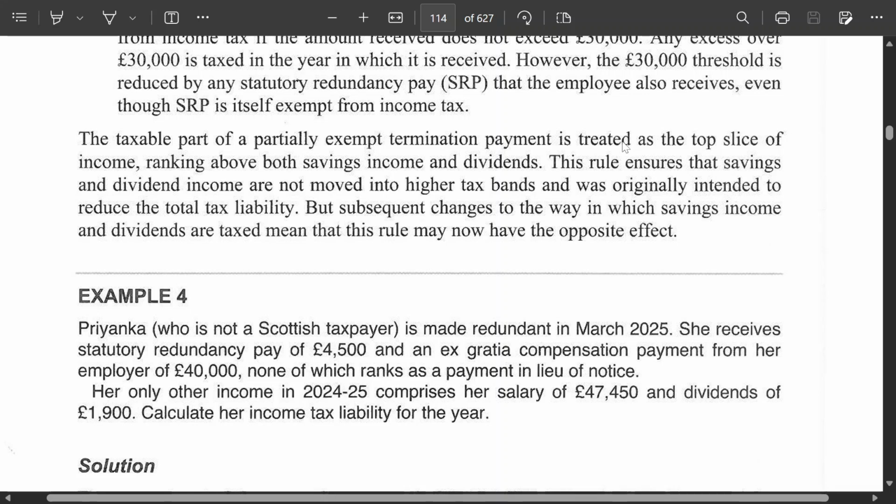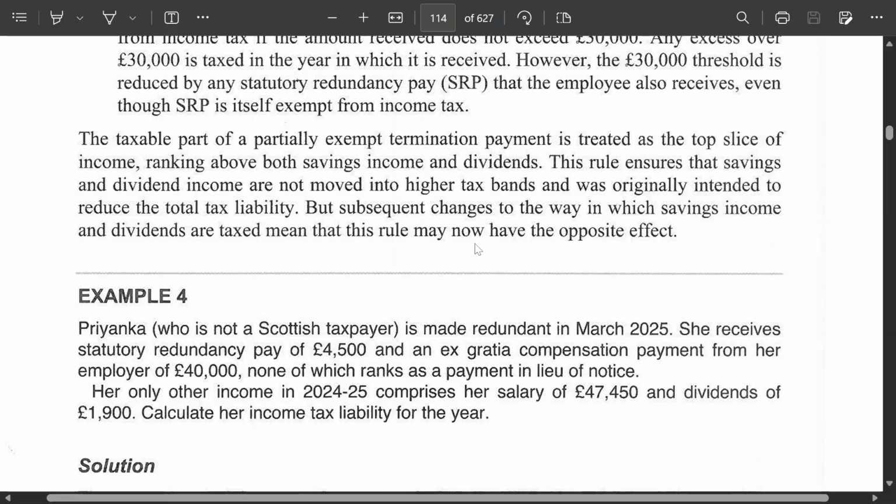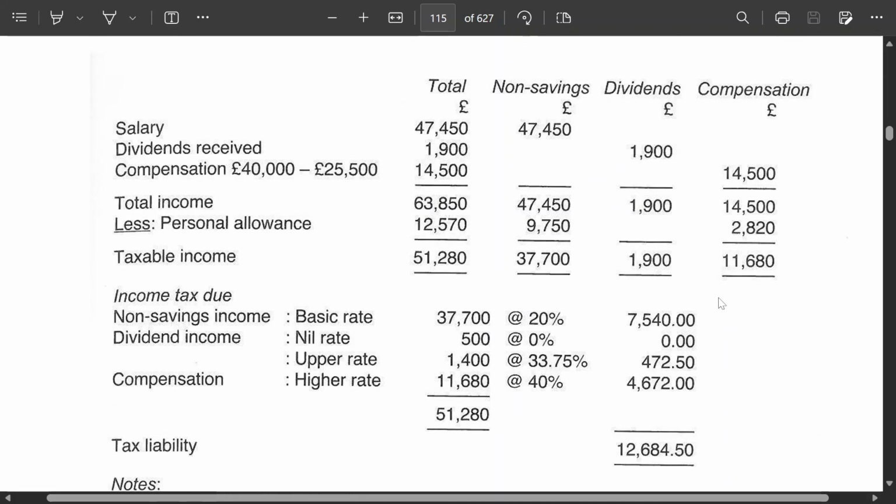So you have to read the Melville for all the important topics, and you can see the important topics from what is covered in the slides. When you cover termination payments, make sure you read the Melville also, so that you know that it is treated as the top slice, so it has a separate column for itself.